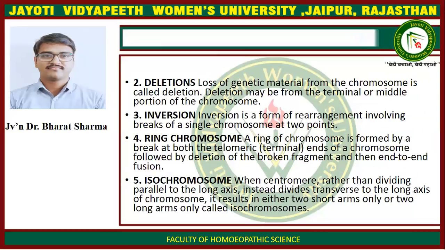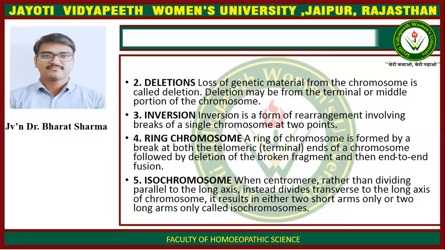Second is deletion. Loss of genetic material from the chromosome is called deletion. Deletion may be from the terminal or middle portion of the chromosome. Third is inversion. Inversion is a form of rearrangement involving breaks of a single chromosome at two points.